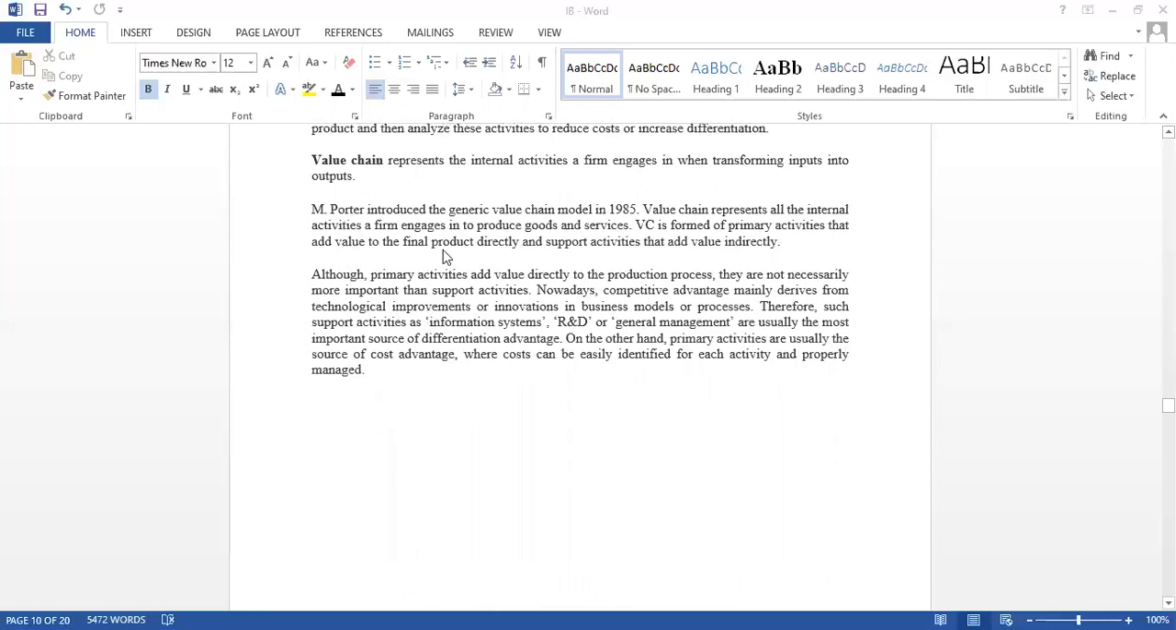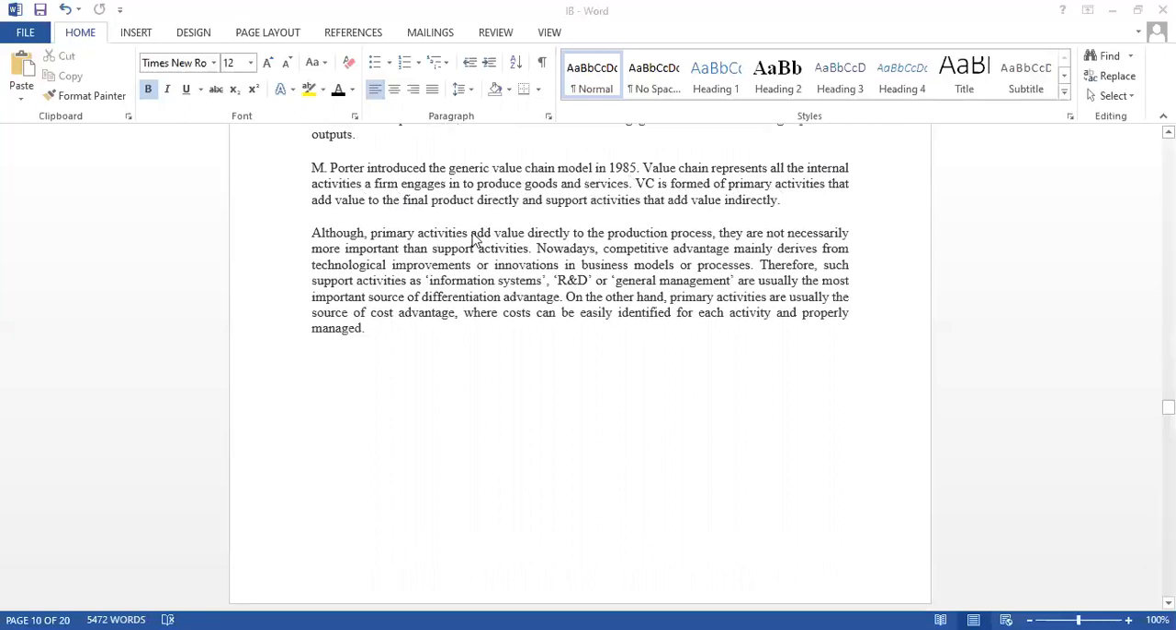Okay, so Michael Porter introduced this model in 1985, and it consists of internal factors, the internal activities a firm engages in to produce goods and services. These primary activities will have direct contact with the supporting activities. I already told you, supporting activities are nothing but those which enable you to carry out the primary activities. So primary activities add value to the production process. They are not necessarily more important than the supportive activities.